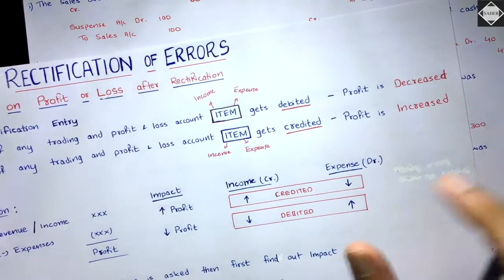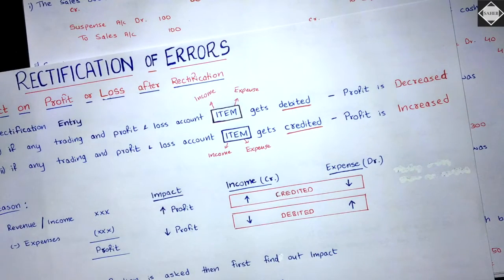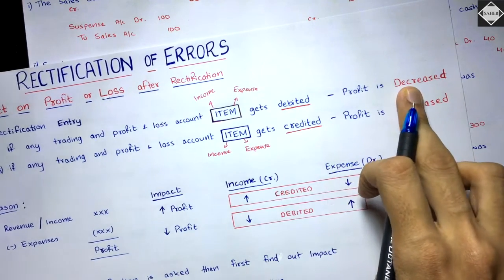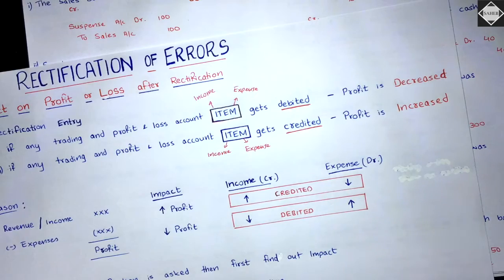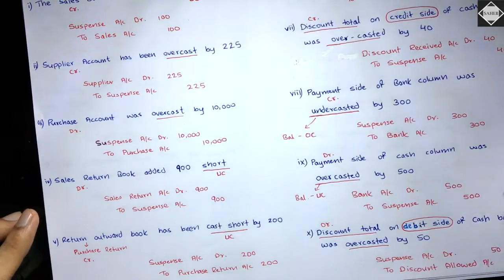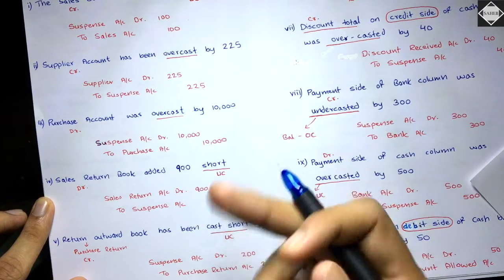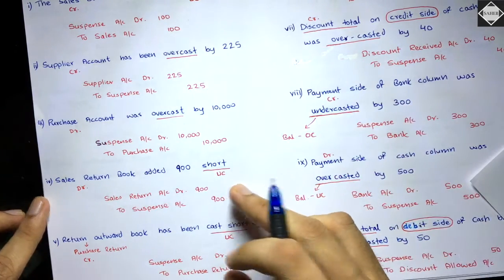Remember this, whenever you forget and you want to immediately remember the shortcut, debited starts with D, right? And decreased also starts with D. Okay, so that way you can always remember that. Fine. So in this case, profit is decreased after rectification and before it is increased.